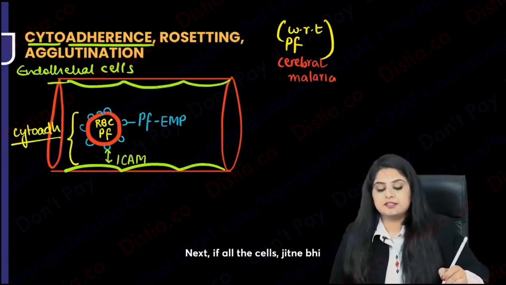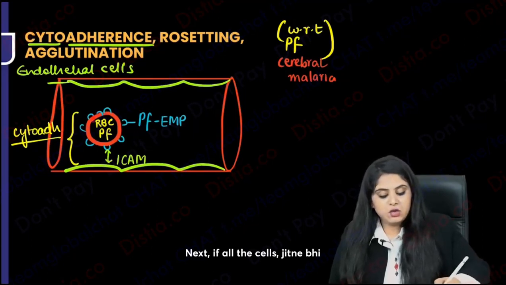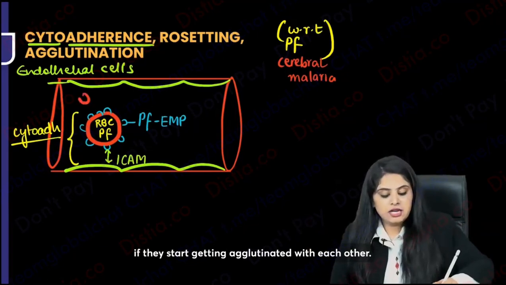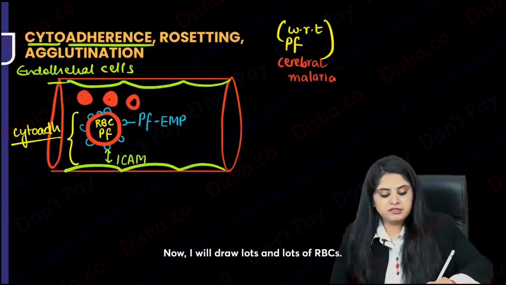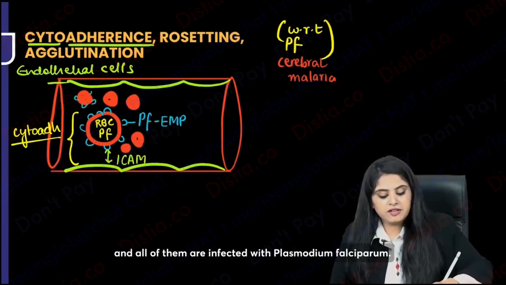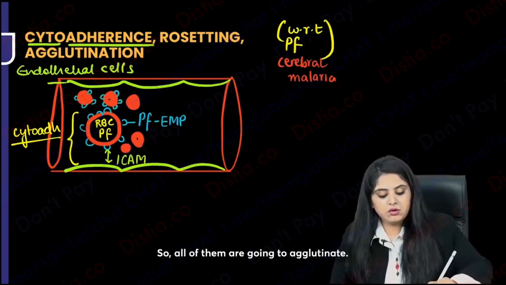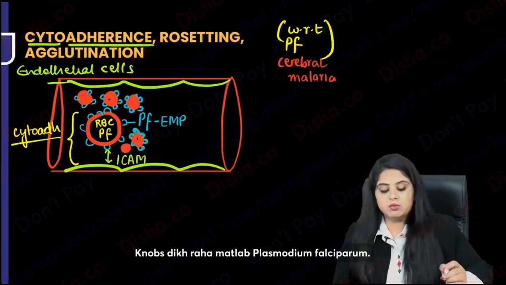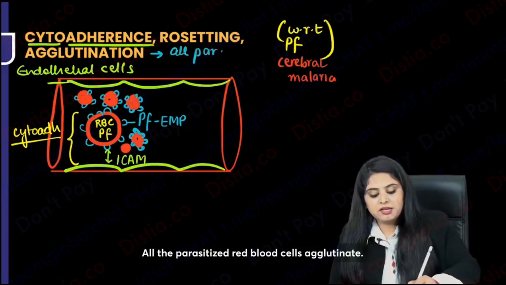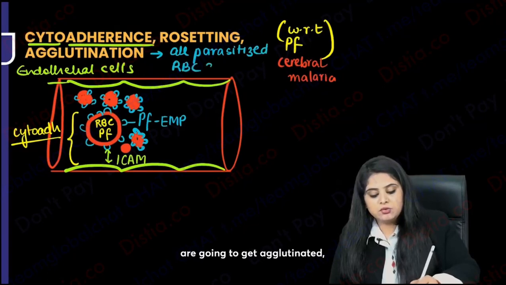One thing. Next, all these cells, the ones with knobs, if they start getting agglutinated with each other, now I'll draw lots and lots of RBCs. Okay, I'm going to draw lots and lots of RBCs, and all of them are infected with Plasmodium falciparum. So all of them are going to agglutinate. All of them have these knobs. Knobs visible means Plasmodium falciparum. So what is agglutination? All the parasitized red blood cells are going to get agglutinated, or you can say clumped.